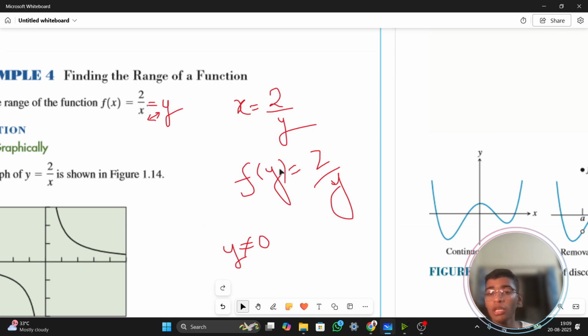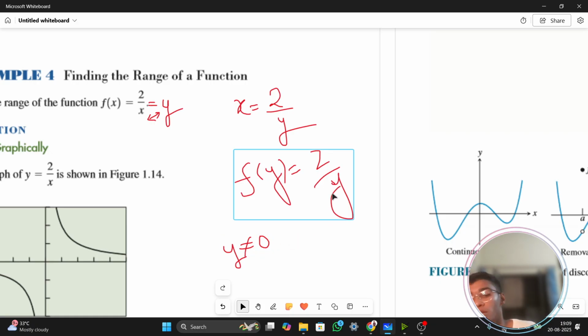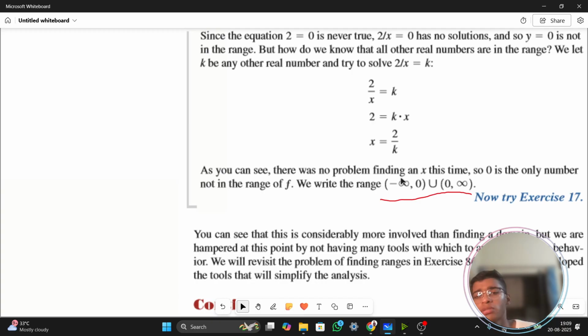You are now checking that I have put all these values of x, what shall be the range of the answer? What range will my output come in? So now you know that y cannot be equal to 0. That is what we have just written. y cannot be equal to 0.